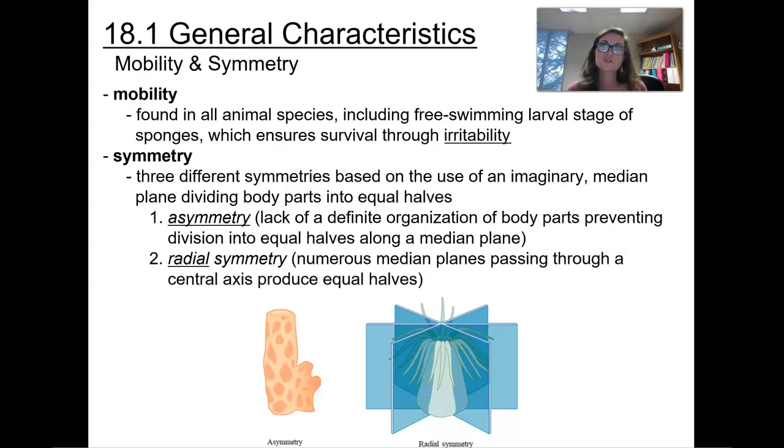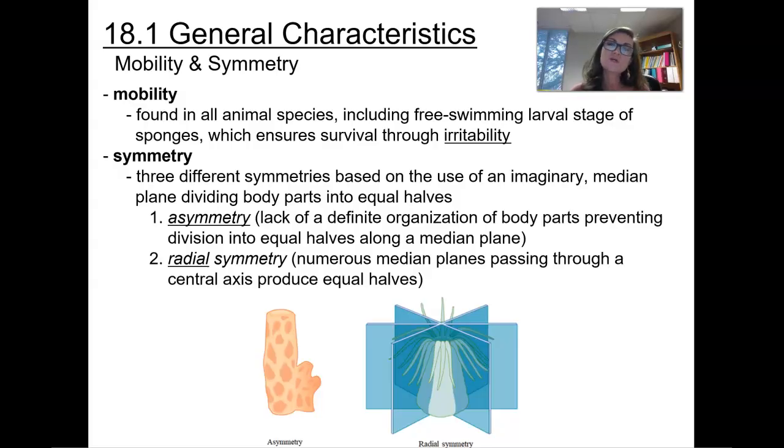Remember, sessile means that they're stuck to one place and that they can't move. So at a certain point in an animal's life, it will have some form of mobility. Now symmetry, there are 3 different symmetries based on the use of imaginary medians that divide the body parts into equal halves. Asymmetry lacks a definite organization of body parts, and it prevents division into equal halves along that median.